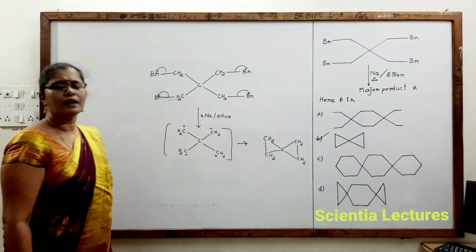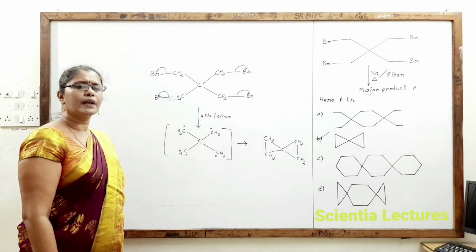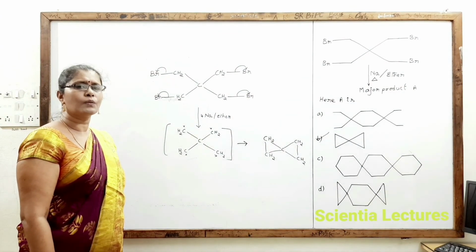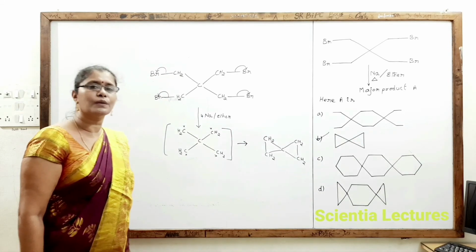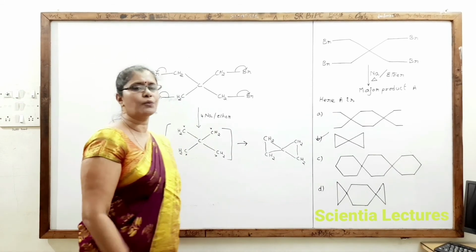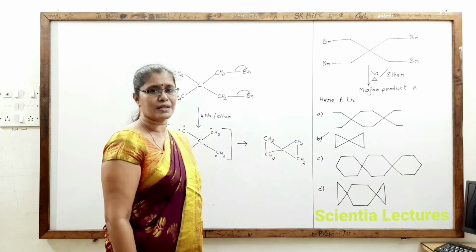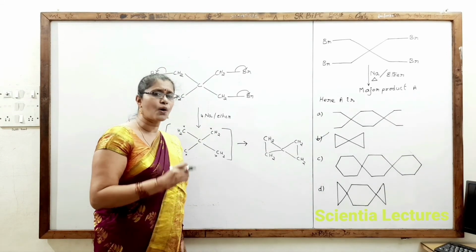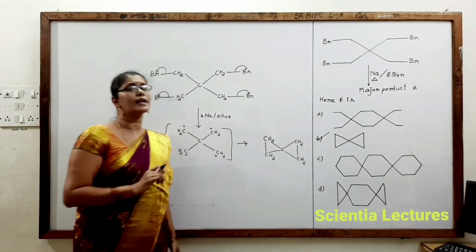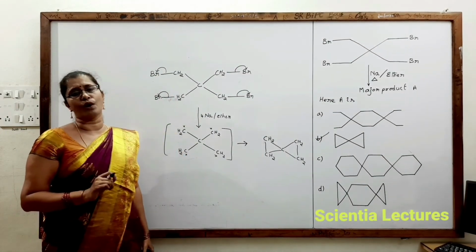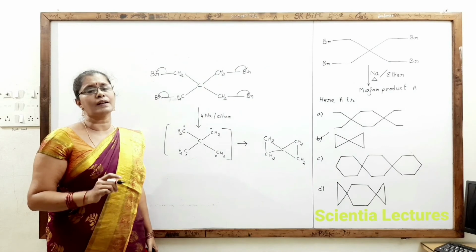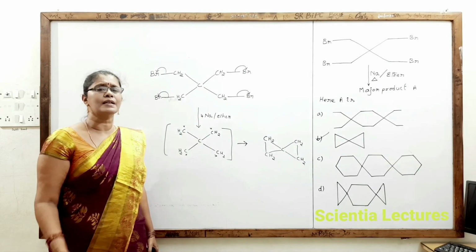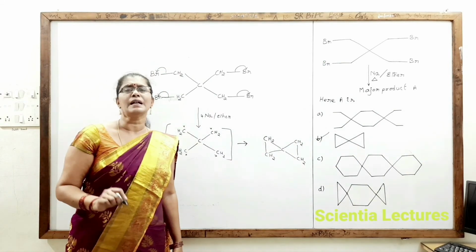So be careful, Wood's reaction is very important for your competitive exams. You have to remember once again the 2 note points in Wood's reaction. The first note point is that Wood's reaction is not used to get higher alkanes with an odd number of carbon atoms. Why? We have seen already that if you use 2 different alkyl halides, it produces a mixture of 3 alkanes.